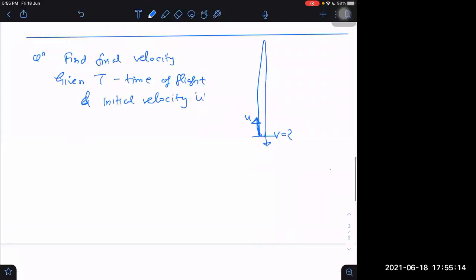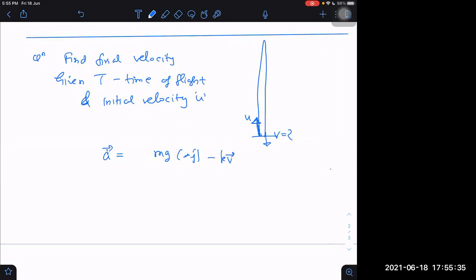What is the acceleration formula? Acceleration will be equal to force upon mass. What is the force? First of all, force is equal to mg along minus j cap, minus kv. mg minus kv, that is the force, right?